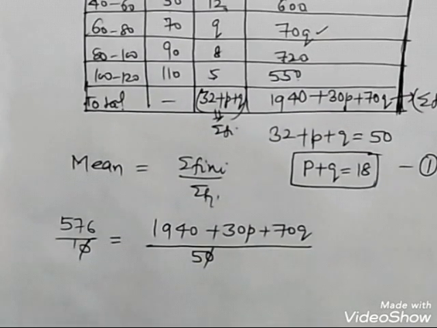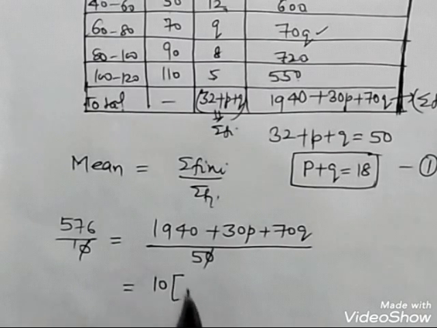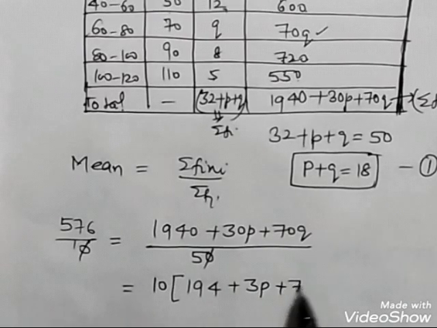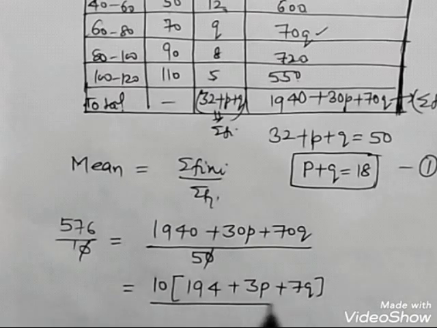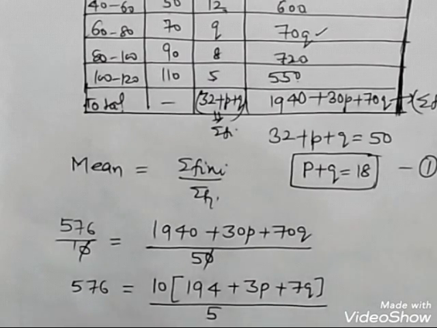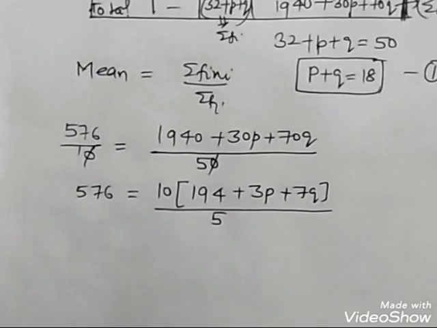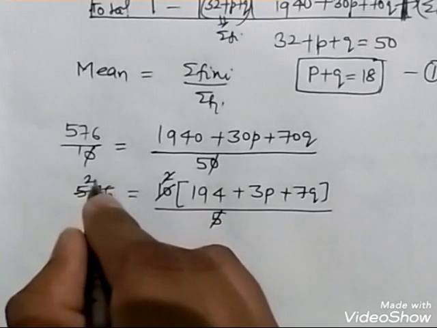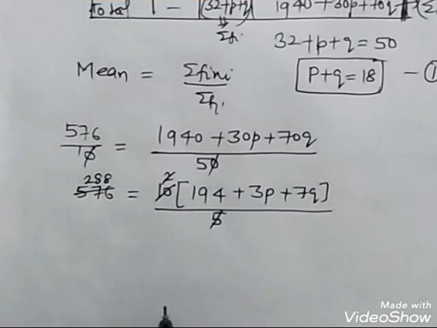Then what can I take out common from here? I can take out common 10 from here. 194 plus 3p plus 7q upon 5, 576. Very simple. 5 2s are 10, 2 2s are 4, 2 8s are 16, 288.